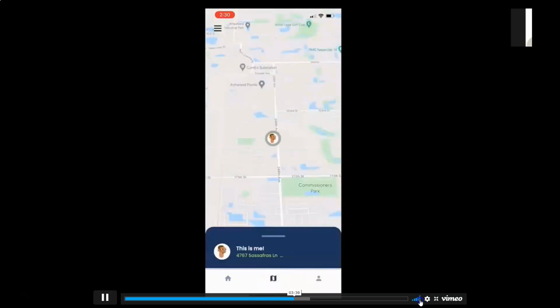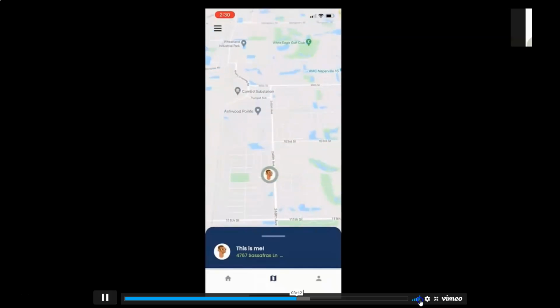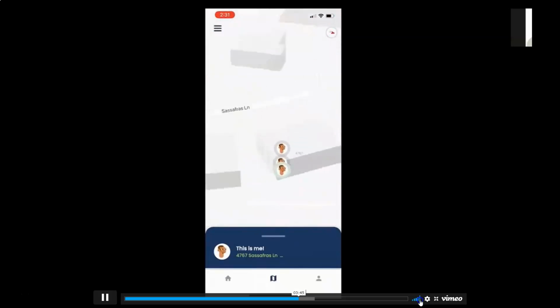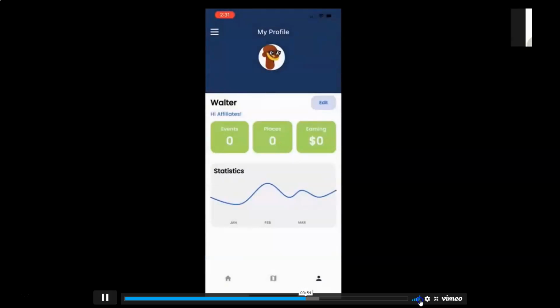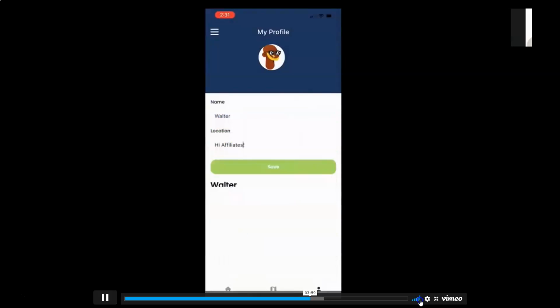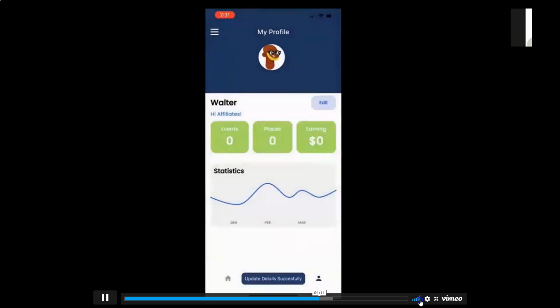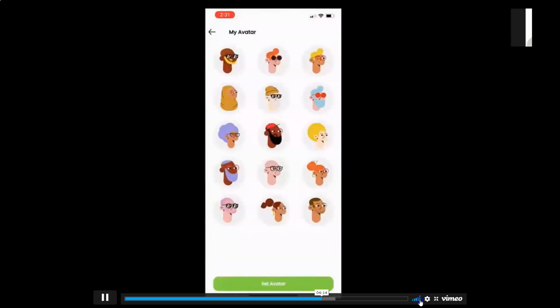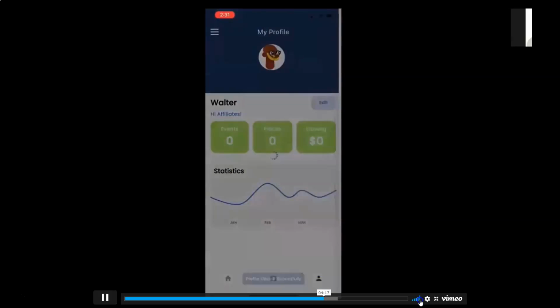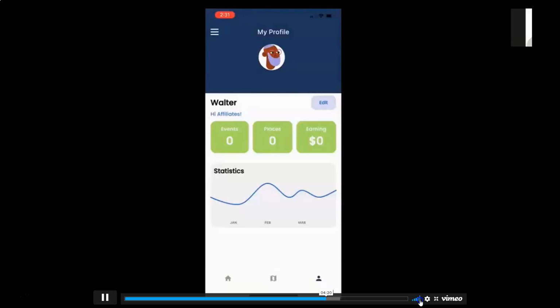But the next, and I think one of the most important pieces of this app, is our map. So this is me at my location. This is my anonymous avatar. I can create as many avatars as I want. I can change it every single day if I choose. And I can do that here. So this is me, Walter. My message to you guys is, hi affiliates, thanks for joining. We appreciate it. You can edit this message, so anytime anyone sees your avatar, you can basically describe whatever you want. So I'm in Chicago, I can go Cubs, go Cardinals, whatever I want in this message. Or I could change my avatar. So I can select a new avatar. That looks pretty cool. And that's my new avatar.